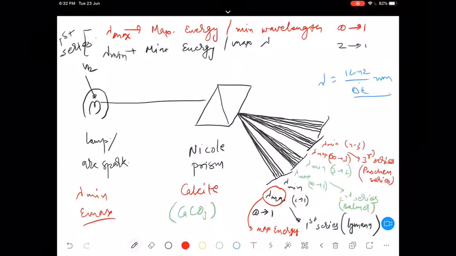Don't get confused with that. Here on the top I have defined it. Be careful, because after class you might have this doubt, sir, why you have written lambda max here. That lambda max corresponds to maximum energy, not to maximum wavelength.